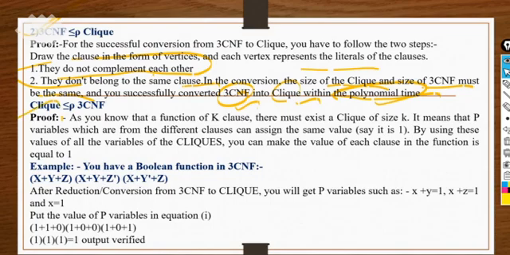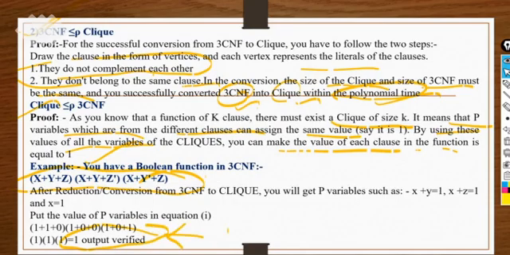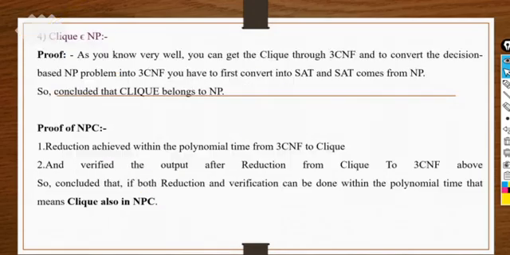Next we have the vice versa concept, the verification part. We can also verify the same in the same manner. Clique size k means k variables from different clauses can be assigned the same value, and by using these values of all the variables of the clique, you can make each clause in the function equal to 1. So the Boolean function in 3CNF, that we already have, right? We are getting the result as 1, that means true. That means verification is done successfully. Now at last we can say this clique belongs to the NP problem.